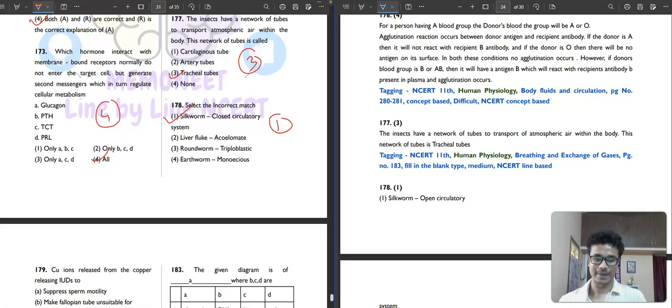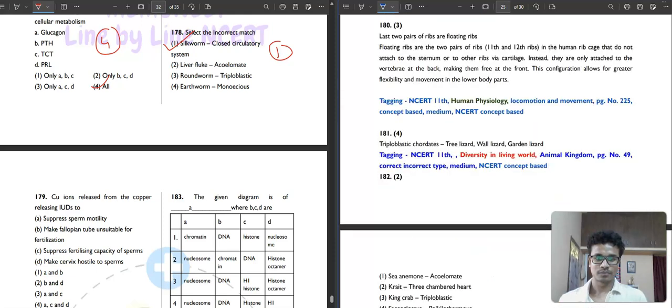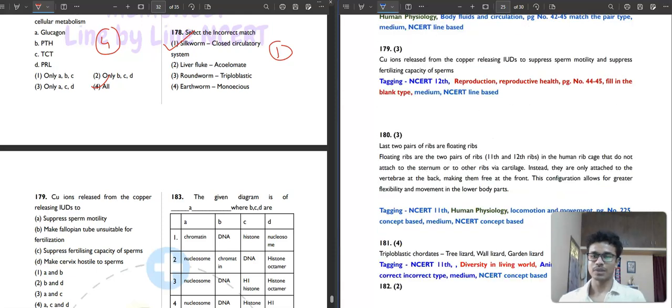So question number 179. It is saying that copper ions released from the copper releasing IUDs suppress sperm motility, make the fallopian tube unsuitable for fertilization, suppress the fertilizing capacity of sperm, or make the cervix hostile to sperm. This is a very good question, because it is saying not for the whole IUD, but for the copper ion. So what does the copper ion do? Basically, copper ions released from the copper releasing IUD suppress sperm motility and suppress the fertilizing capacity of the sperm. So your third option will be your correct answer.